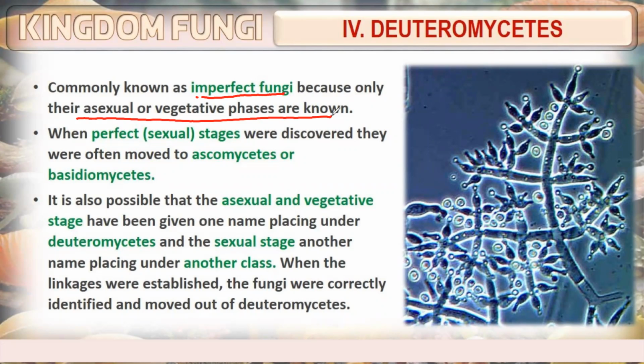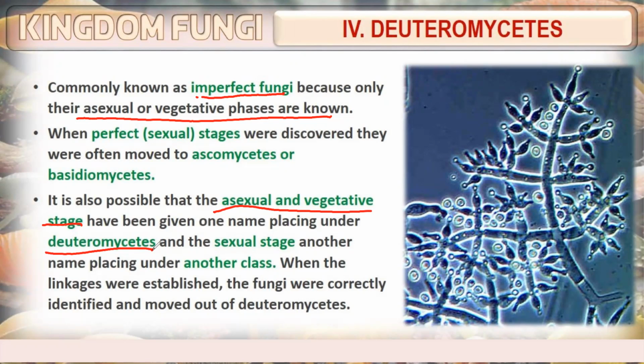It is also possible that the asexual and vegetative states have been given one name, placing them under Deuteromycetes, and the sexual stage another name under another class. That's why they are imperfect fungi.